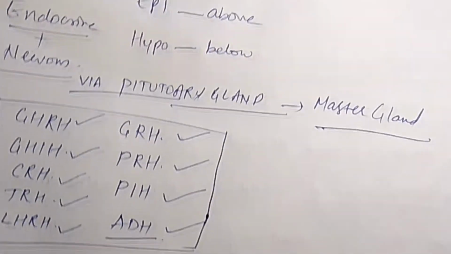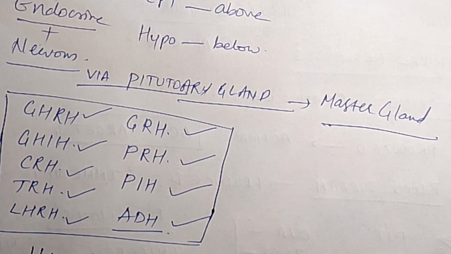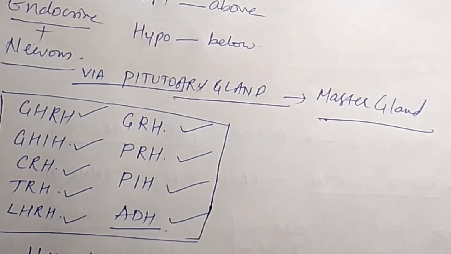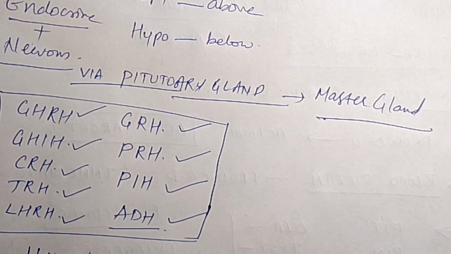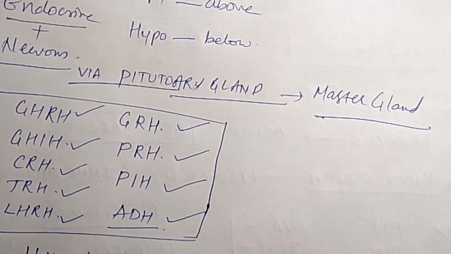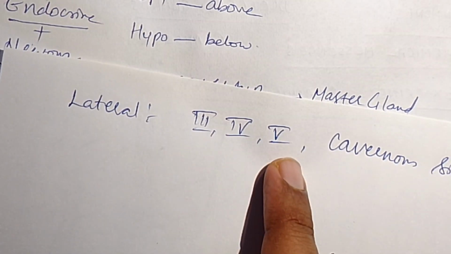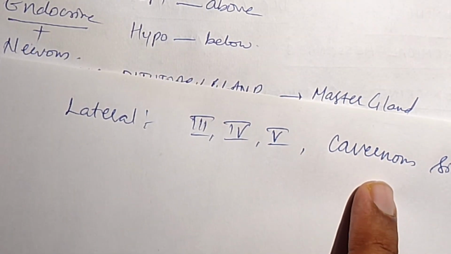I am repeating once again. The above border is dura mater, which is called diaphragma sella. Along with this we can see circulus arteriosus. And in front we can see optic chiasma. And below we can see sphenoidal air sinuses. And on the lateral side we can see the third, fourth and fifth cranial nerves, and also the cavernous sinus.